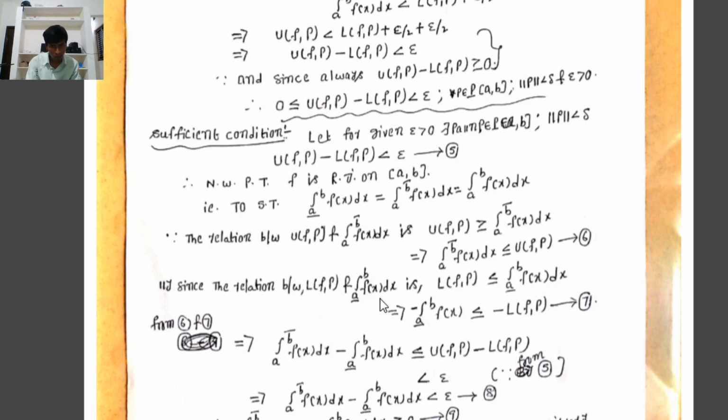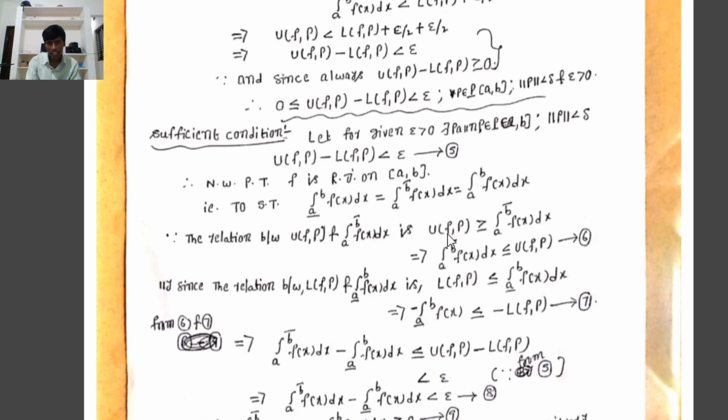Therefore, by definition of supremum, the upper integral from a to b of f(x) dx is the supremum of L(f,P). That implies L(f,P) is less than or equal to the upper integral of f(x) dx, which means the upper integral is greater than or equal to L(f,P). Taking the negative on both sides, minus the upper integral is less than or equal to minus L(f,P). Therefore, from 5, U(P) minus L(f,P) is less than epsilon.